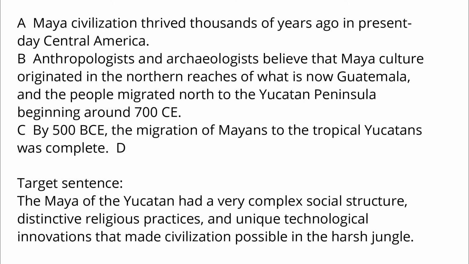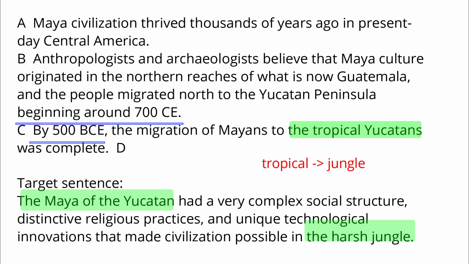The target sentence talks about the civilization of the Maya of the Yucatan. The keywords in the target sentence are the Maya of the Yucatan and the harsh jungle. A talks about the general Maya civilization. B talks about the origin of the migration of the Mayan people to the Yucatan Peninsula. C continues B, talking about the completion of the migration of the Mayans to the Yucatan. Since the target sentence talks about the Mayan culture in the Yucatan, the target sentence should come after C. Answer: D.